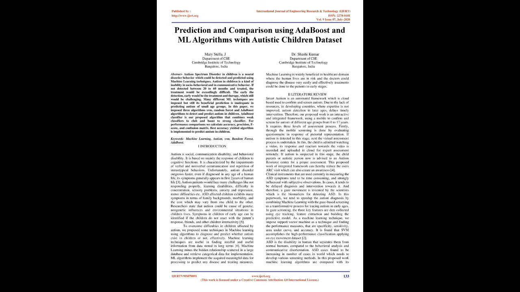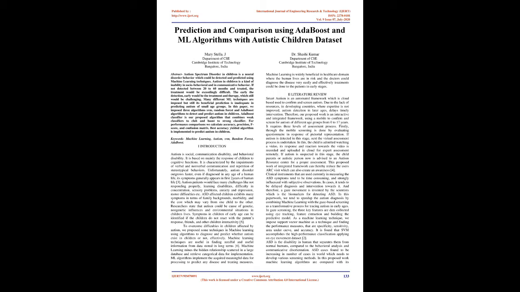2. Literature review. SmartAutism is an automated cloud-based framework used to confirm and screen autism. Due to the lack of resources in developing countries, where expertise is not improved, autism detection in later ages delays timely intervention. Therefore, our proposed work is an interactive and integrated framework, using a mobile to confirm and screen for autism in different age groups from 0 to 17 years.